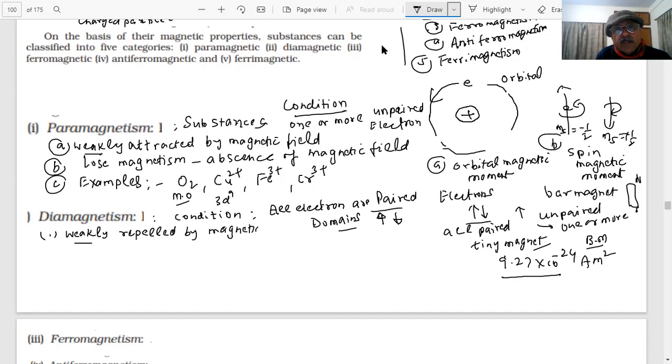They are weakly repelled by the magnetic field, and therefore the pairing of electrons cancels their magnetic moments.